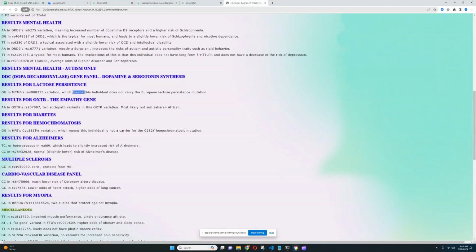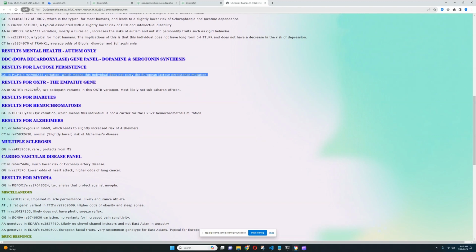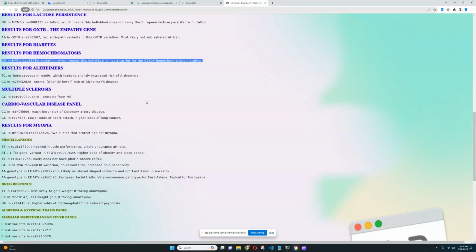For lactose persistence, he does not carry the European lactose persistence mutation. If you took an ancestry test, they would say, hey, you're lactose intolerant. For OXTR and empathy gene, it looks like he's got 2 sociopath variations in this OXTR variation, and he's most likely not sub-Saharan African. For hemochromatosis, he's not a carrier for the C282Y hemochromatosis mutation. Really good to see. Unfortunately, a lot of this stuff is simply not in the file.